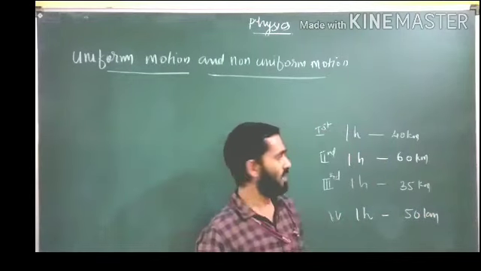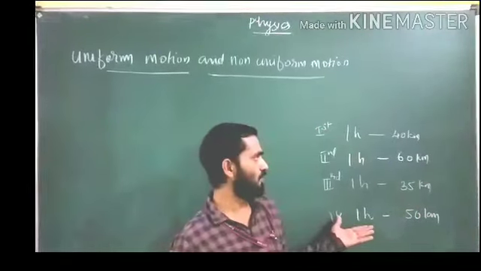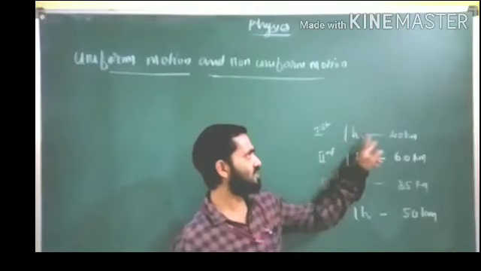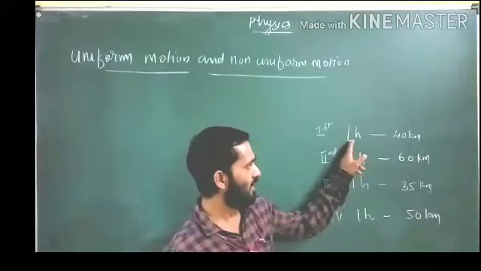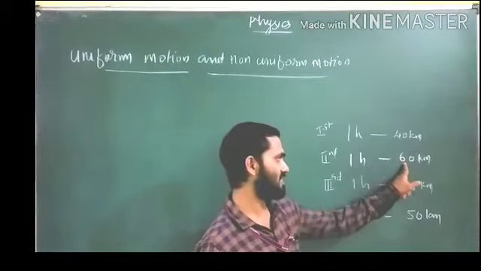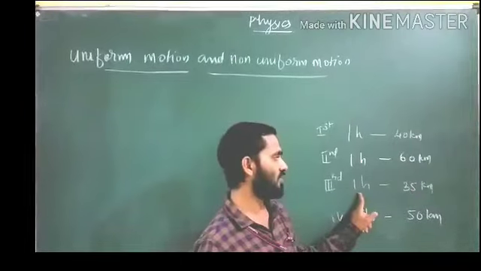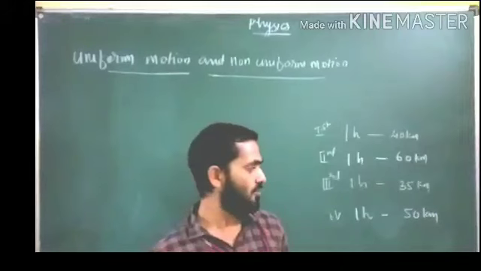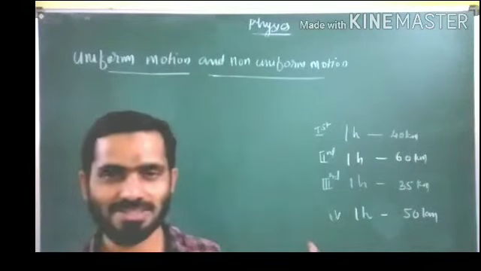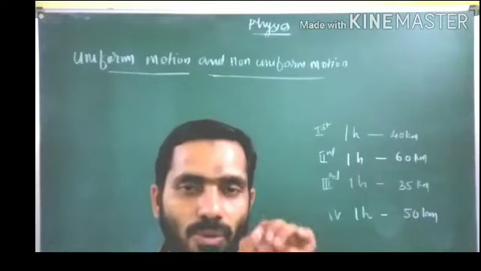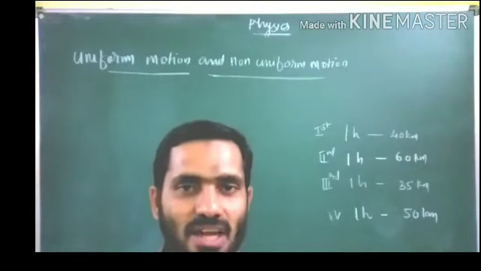So what is happening here? One car is moving and we are checking the distance covered in each 1 hour. First 1 hour 40 kilometer, second 1 hour 60 kilometer, third 1 hour 35 kilometer, fourth 1 hour 50 kilometer. This is a non-uniform motion. Why? Unequal distances are covered in equal interval of time.